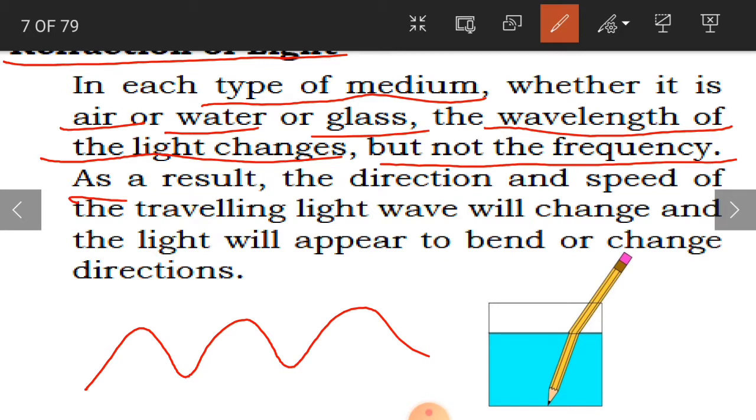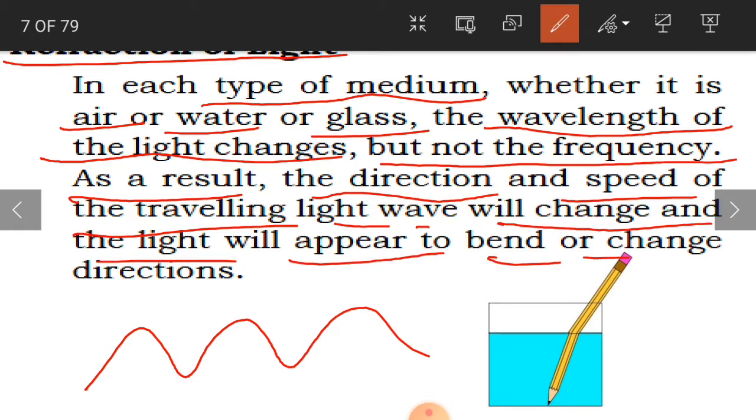As a result, the direction and speed of the traveling light wave will change, and the light will appear to bend or change directions.